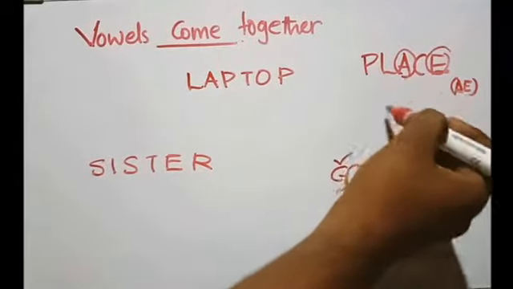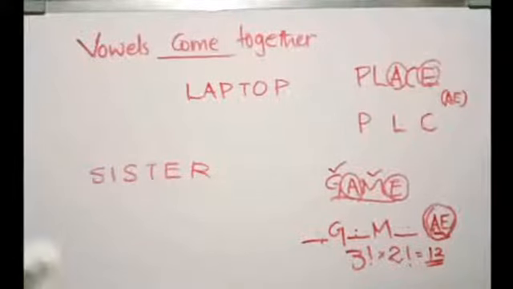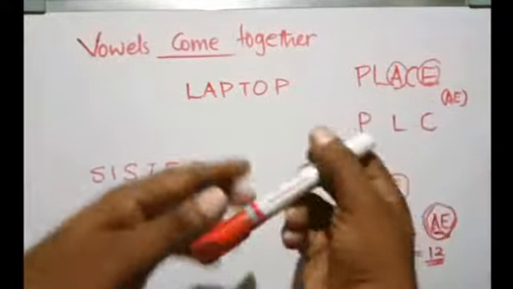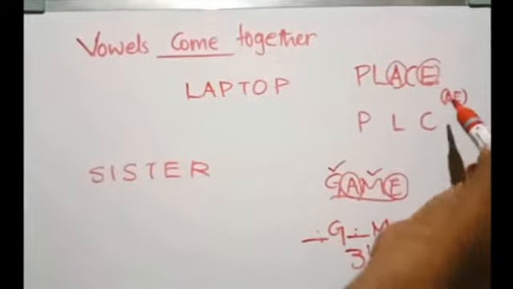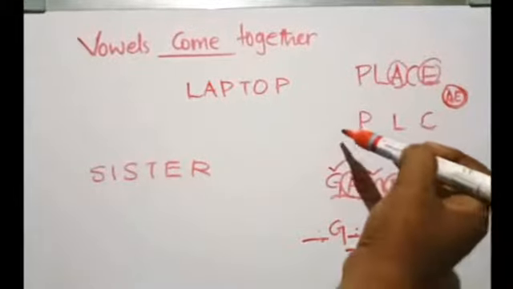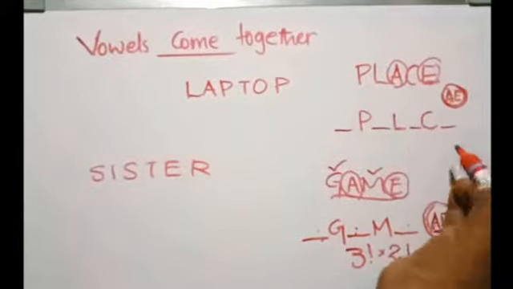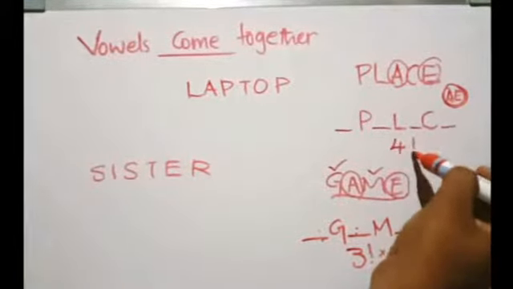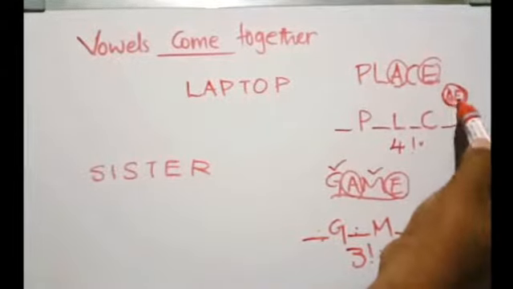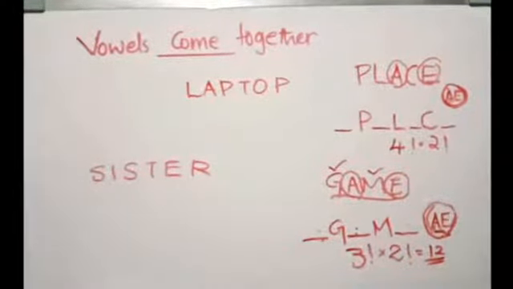We have P, L, C. So arrange the consonants P, L, C, and let's consider the vowels as a group. This circle is a group now. It can be arranged in how many places? Sorry, 1, 2, 3, 4 places. In how many ways? 4 factorial ways, into, now in the circle there are 2 letters. They can be arranged in 2 factorial ways. There we get the answer.